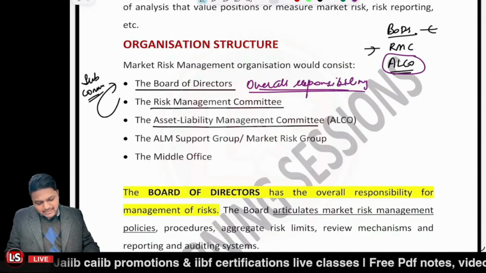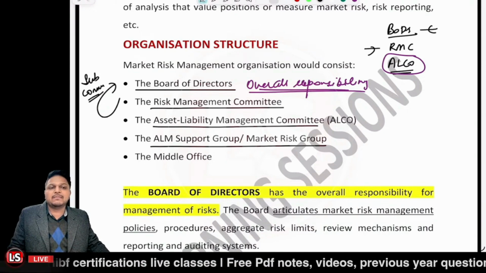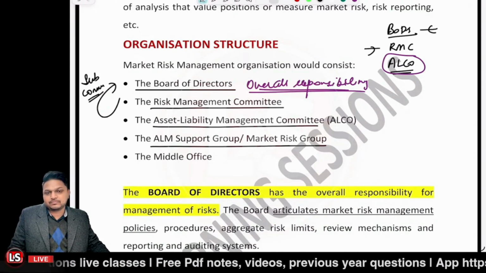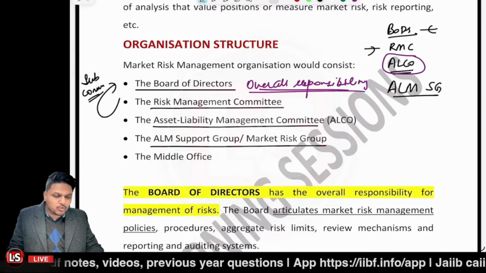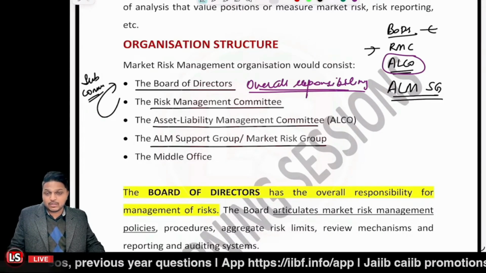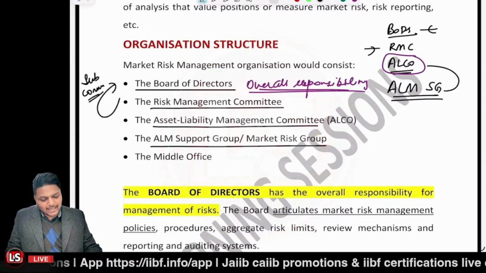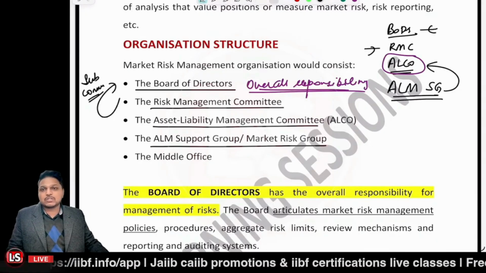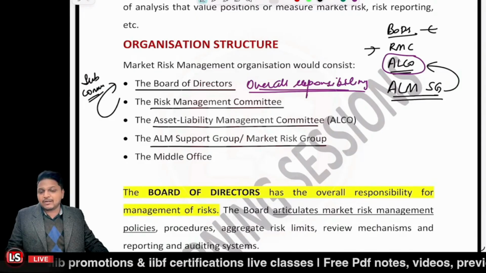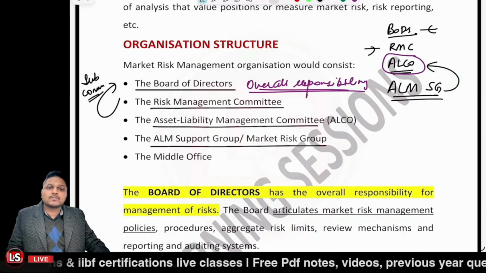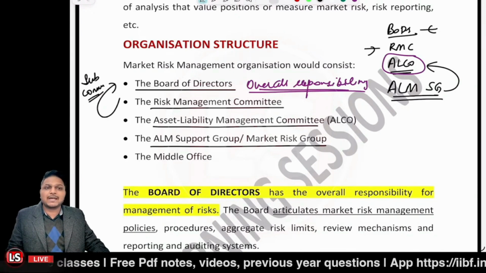The fourth one is the ALM support group. Now, the ALM support group, as the name suggests, is going to provide support to the ALCO team. So they monitor things, analyze things and report to the ALCO, right? Whatever market variable changes are there, they're going to look into those things, at what is going to be the effect related to them, and report that to the ALCO.